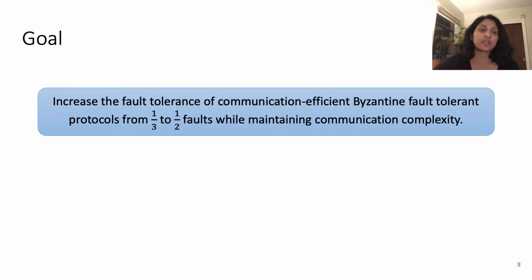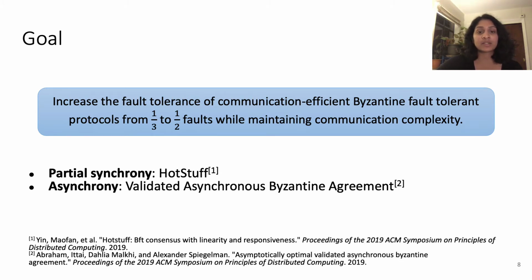The goal of our work is to increase the fault tolerance of communication-efficient Byzantine fault-tolerant protocols from 1/3 to 1/2 faults while maintaining their communication complexity. In particular, we wanted to do this with HotStuff, which works in the partial synchrony setting and incurs linear communication complexity, and validated asynchronous Byzantine agreement, which works in asynchrony and incurs order n² communication complexity. And for the rest of this presentation, I'm just going to talk about our work on the HotStuff protocol.